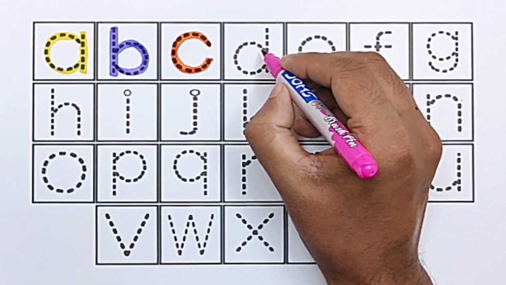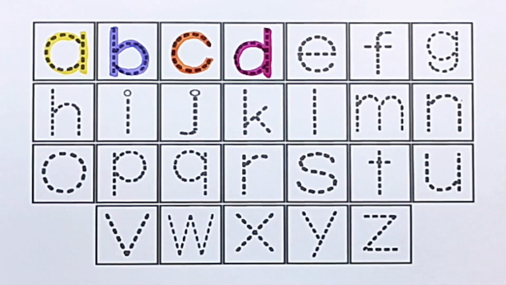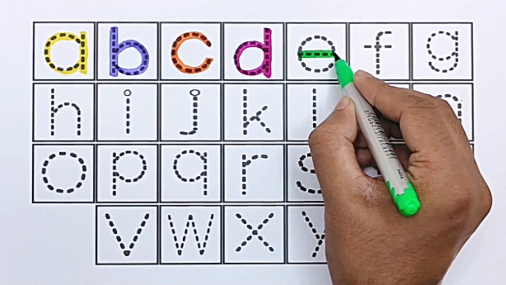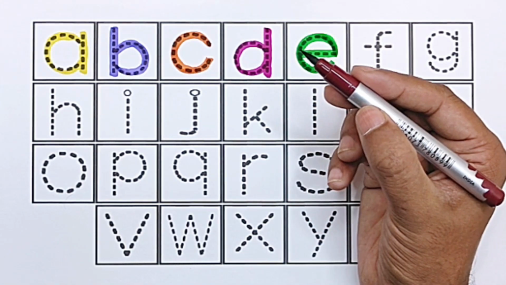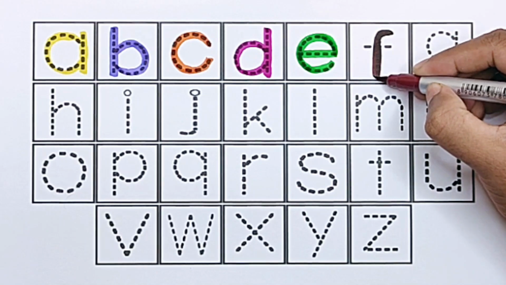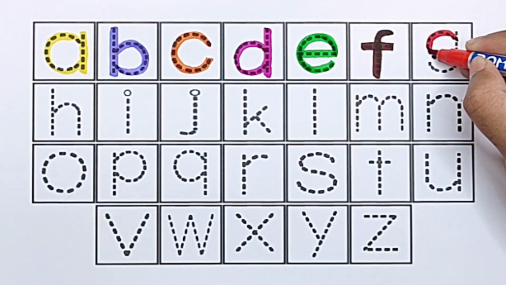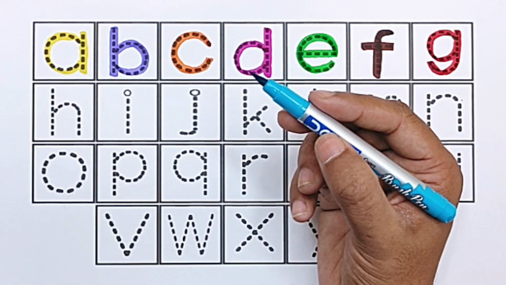Pink color. D for dog. Light green color. E for egg. Brown color. F for fish. Red color. G for grapes. Sky blue color.